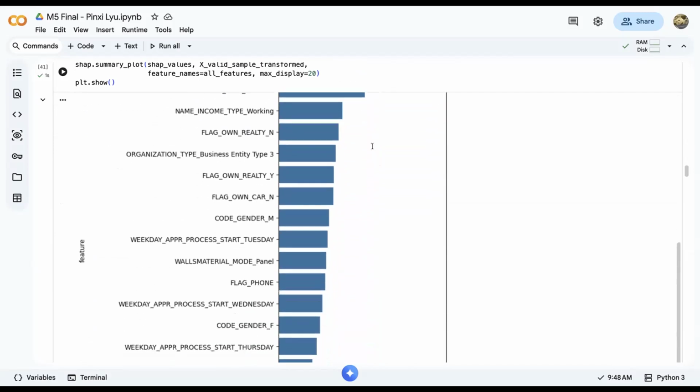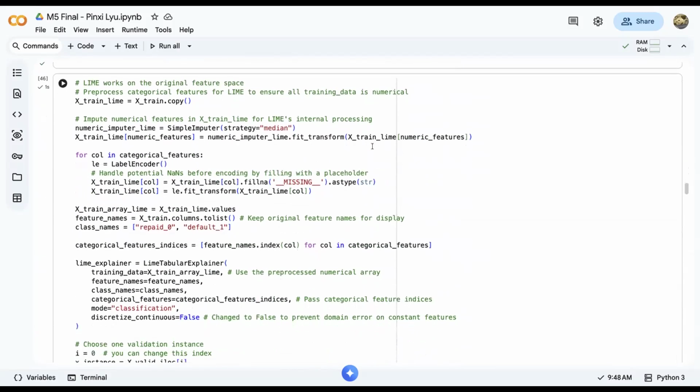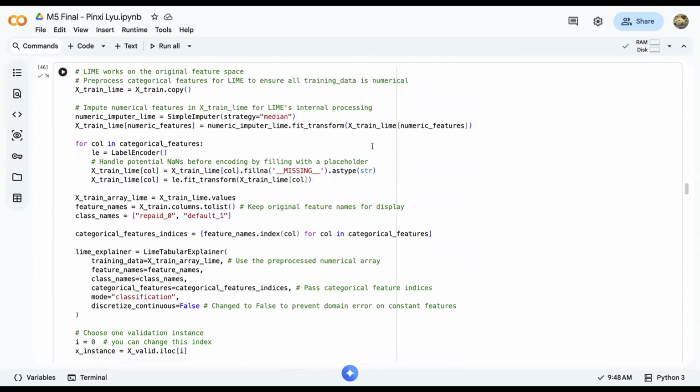So the LIME right here explains individual predictions by approximating the model locally with simpler interpretable models. For a specific loan applicant, LIME can highlight which features contribute positively or negatively to the predicted default probability. This type of explanation is particularly useful for the financial analyst, the regulator, and the customer requesting an explanation for the loan decision. The local explanation increases transparency and accountability in a machine learning system.